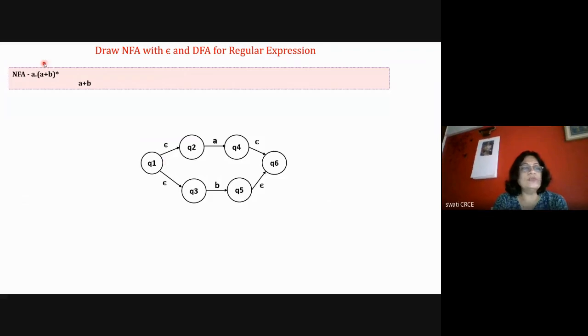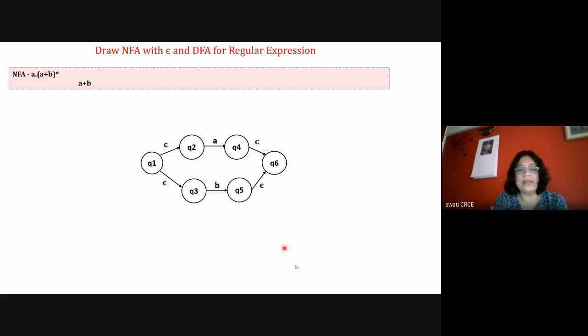Now the first problem is that I have to draw an NFA with epsilon for A dot (A plus B) star. Understand the problem. I'll observe this regular expression. There is A plus B as the inside regular expression, then its star, and its concatenation with A. So I'll start drawing the diagram for A plus B first.